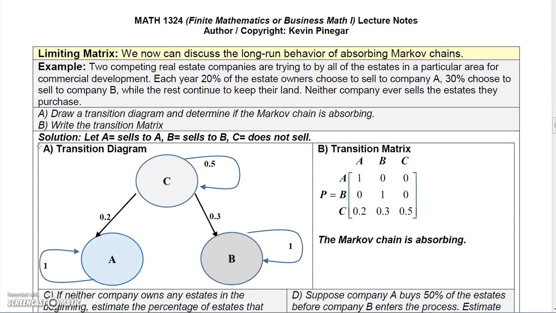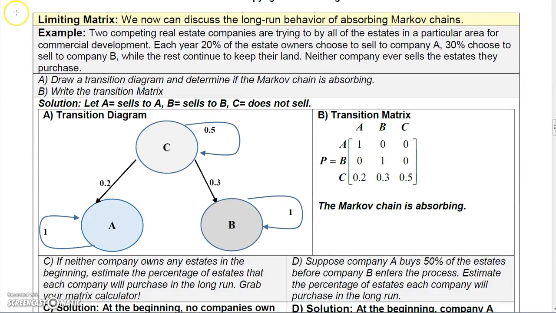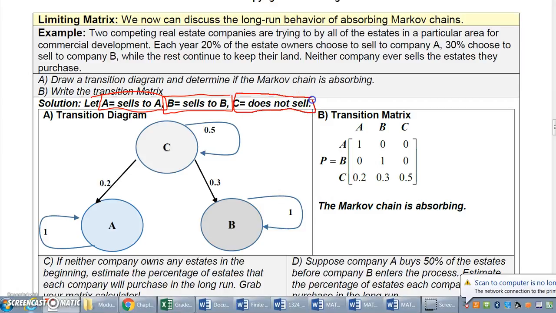We can now discuss the long-run behavior of absorbing Markov chains. If you want, freeze the video and read this problem first, but basically we've got state A, state B, and state C. A means we sell to A, B means we sell to B, and C means we do not sell.